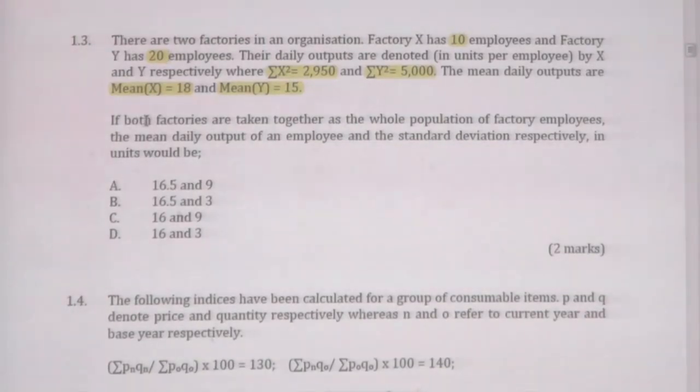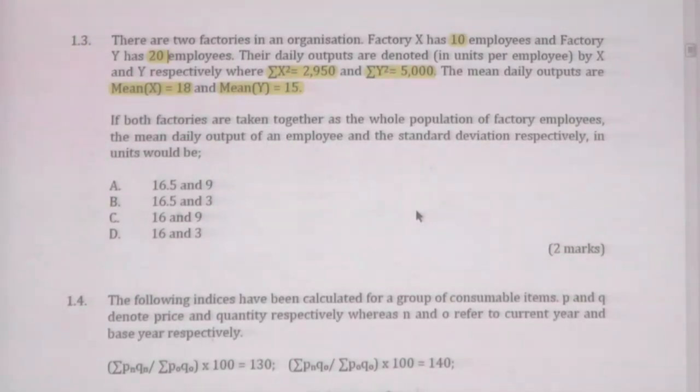The question is, if we consider both factories together. Now we have considered them separately, that is why we have separate measures, sigma X squared and sigma Y squared, and means considered separately. Now they are asking, if both factories are taken together as the whole population of the factory employees. If you take all the factories together, you have 30 employees totally, because here 10, here 20. Then the mean daily output of employees and the standard deviation respectively in units.